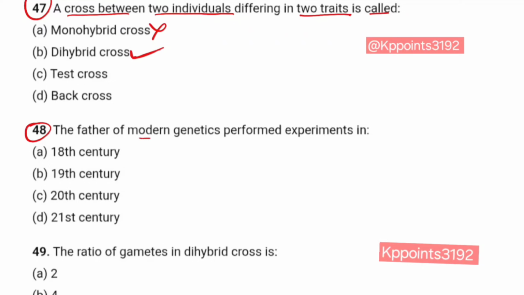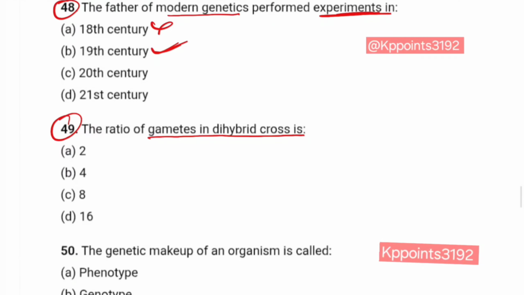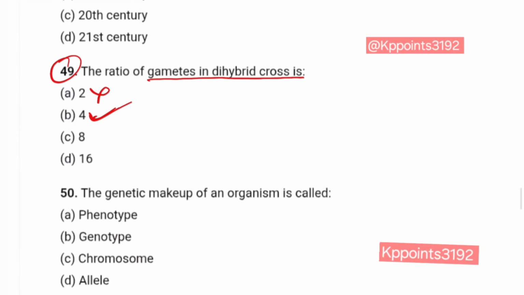Question number 48. The father of modern genetics performed experiments in the 18th century? No. 19th century? Yes. Question number 49. The number of types of gametes in a dihybrid cross? 2? No. Answer is 4.